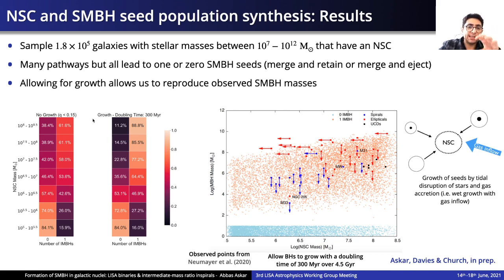If we allow one of the black holes to grow before the next one is delivered, then this alters the mass ratio of the merging black holes, and thus it leads to a higher occupation fraction of a seed intermediate mass black hole at the end. Also, allowing for growth allows us to reproduce observed black hole masses. So black holes could grow in the center of a galaxy through tidal disruption of stars or through gas accretion.